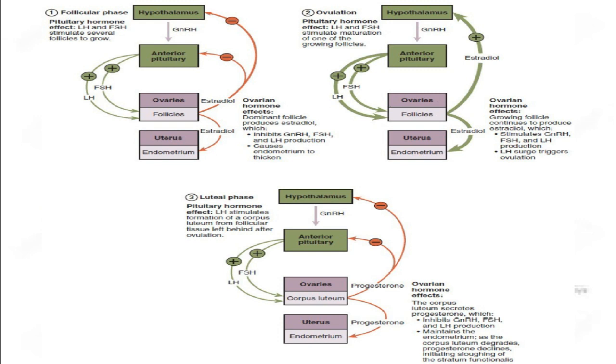And at last, in the luteal phase, positive feedback of FSH and LH continues, causing the corpus luteum to produce progesterone in case pregnancy occurs. And if there are no signs of pregnancy, then finally it switches back to a negative feedback loop and progesterone sends negative messages to please stop producing more FSH and LH. So in this way, these hormones are controlled by negative and positive feedback loops.